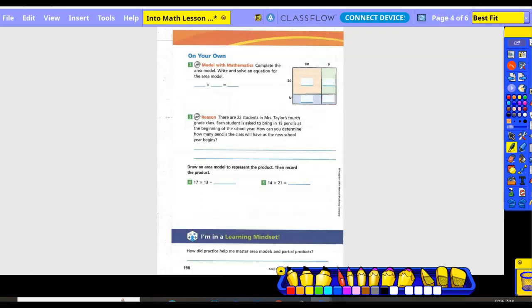20 times 20. Or orangish, I guess. So 20 times 20. Put my 2's in a box. 2 times 2 is 4, and add 2 zeros. What do I do for the greenish colored box? 20 times 8. Put my 2 in a box. 2 times 8 is 16, and add a 0. What about the purplish box?